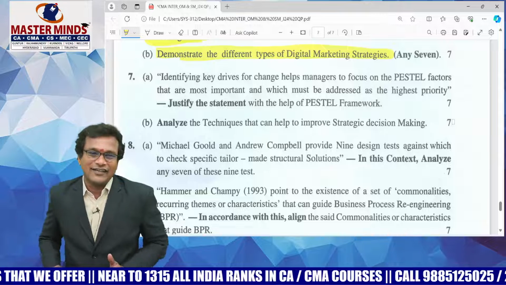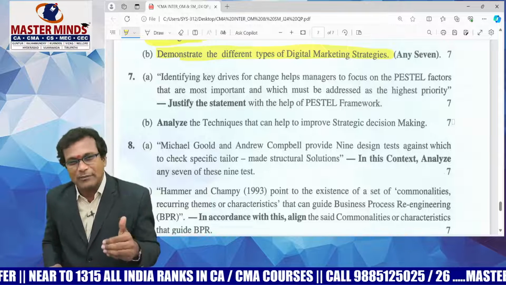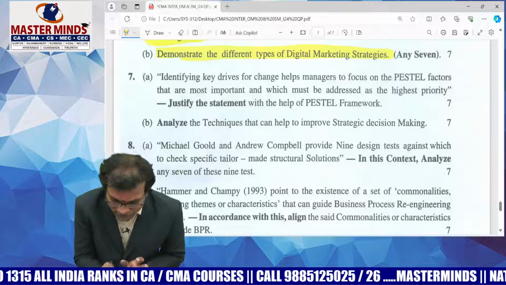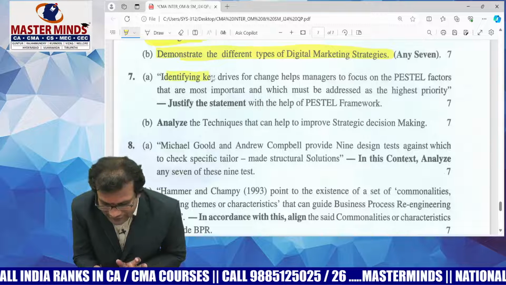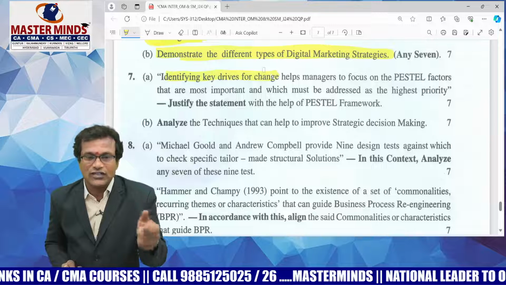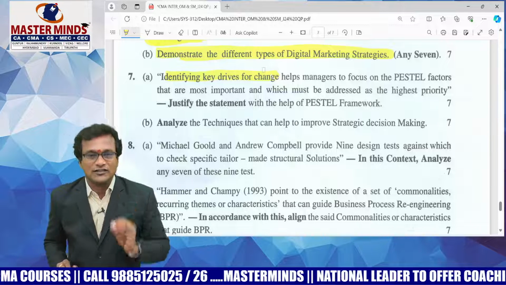He has again started with a practical case study type of question. It's not actually a practical case study, but he started the first statement of question number 7. Look at that. Identify the key drivers for change. What do you mean by driver here? The factors which are responsible for changes.